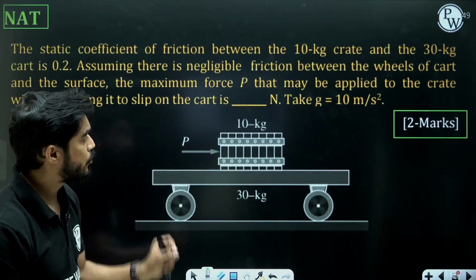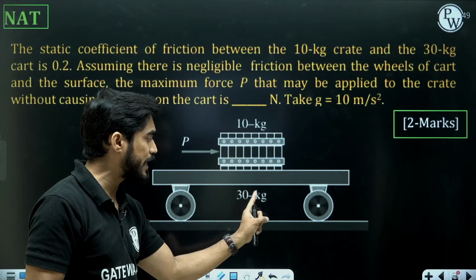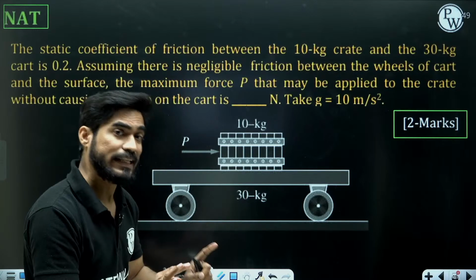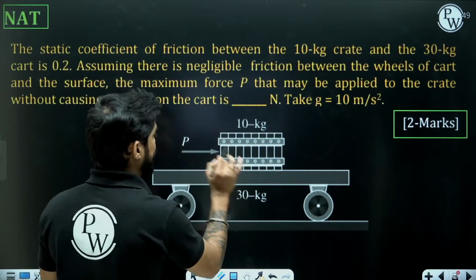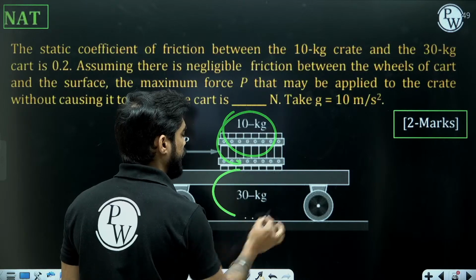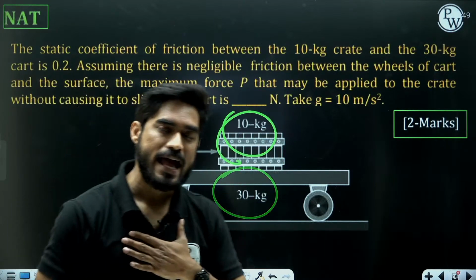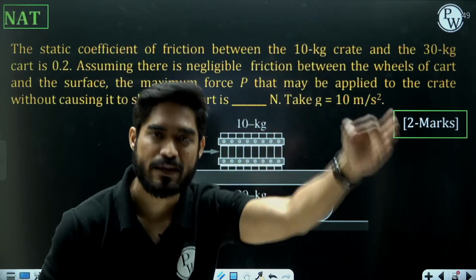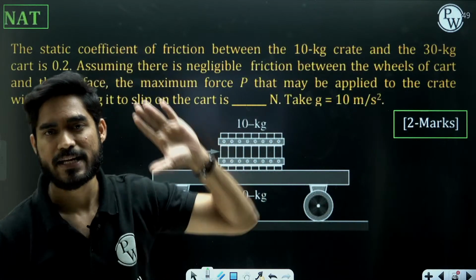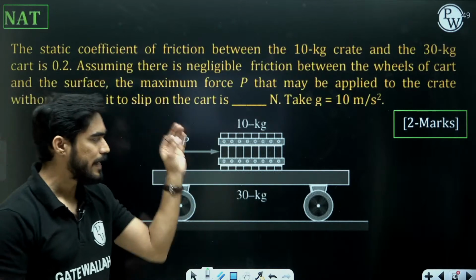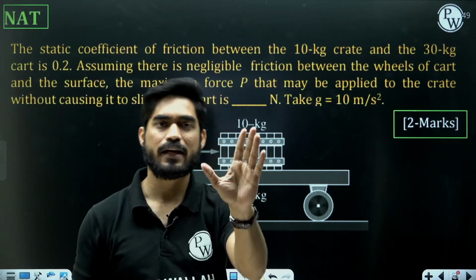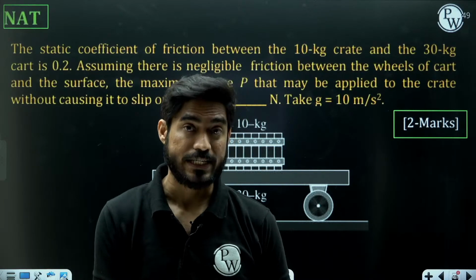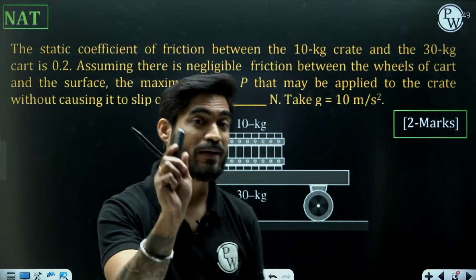So let's assume that this 10 kg crate and 30 kg cart both are moving. Now they are saying that there should be no slip between the crate and the cart. So can I say that both are moving with the same velocity and the same acceleration? Because there should be no slip between the two bodies, they are moving with the same acceleration.